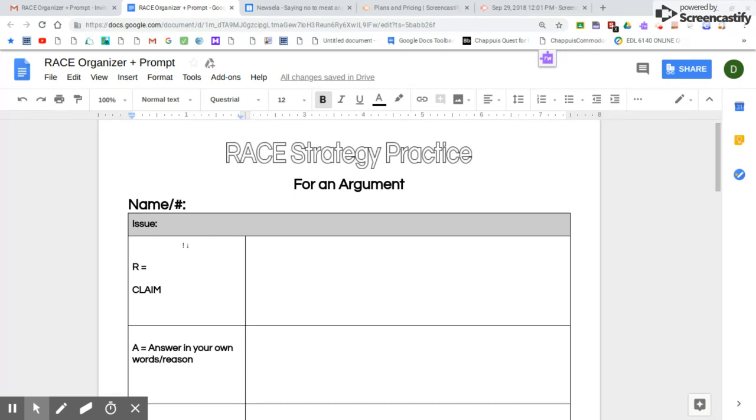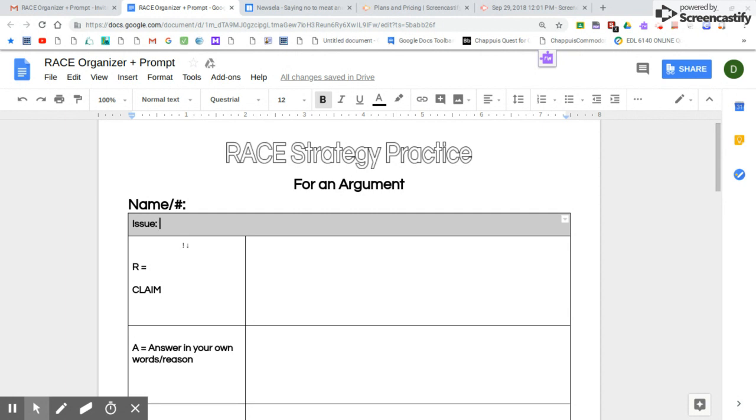Now that we have read our article about replacing meat with plants, and we've highlighted evidence that would support or be against an argument for replacing meat with plants, we're ready to fill out our graphic organizer. So the first thing you're going to do is click up in the issue box and type what the issue is. So we've been practicing forming those issues as a question.